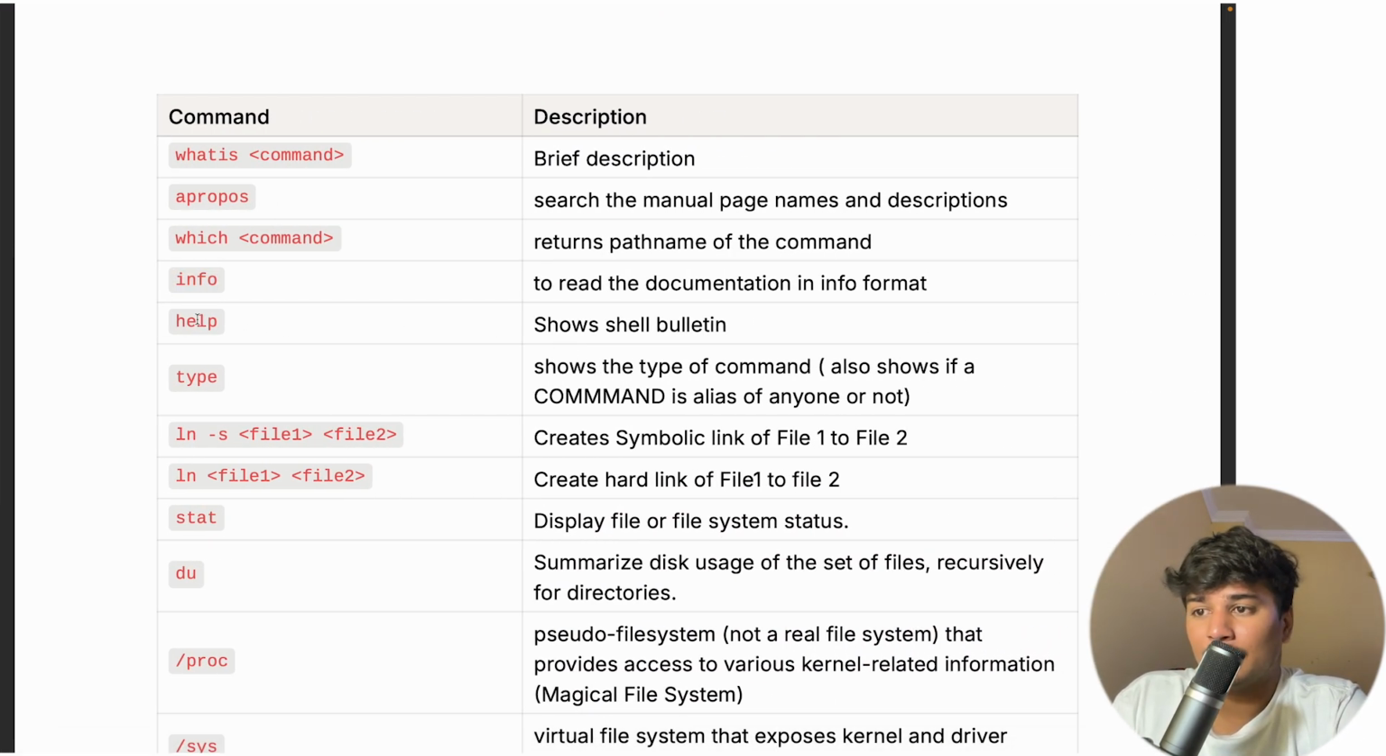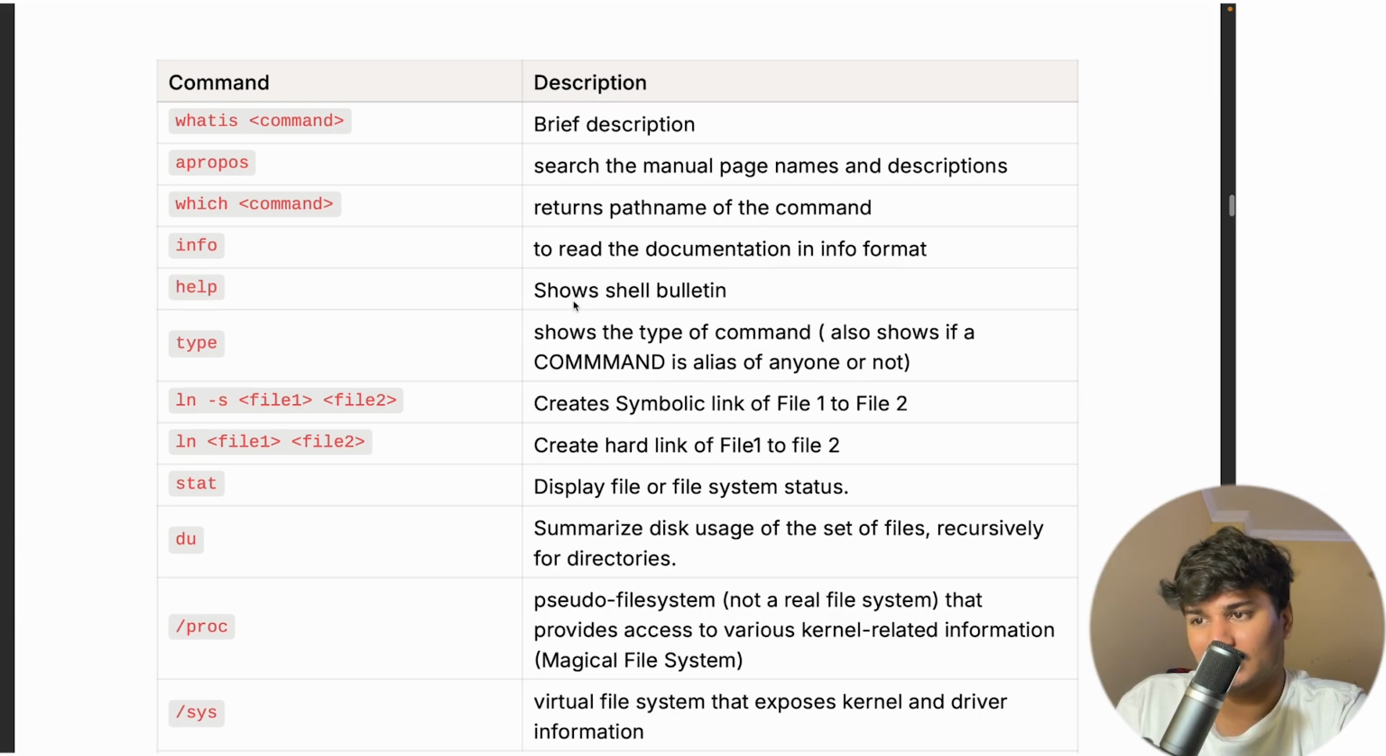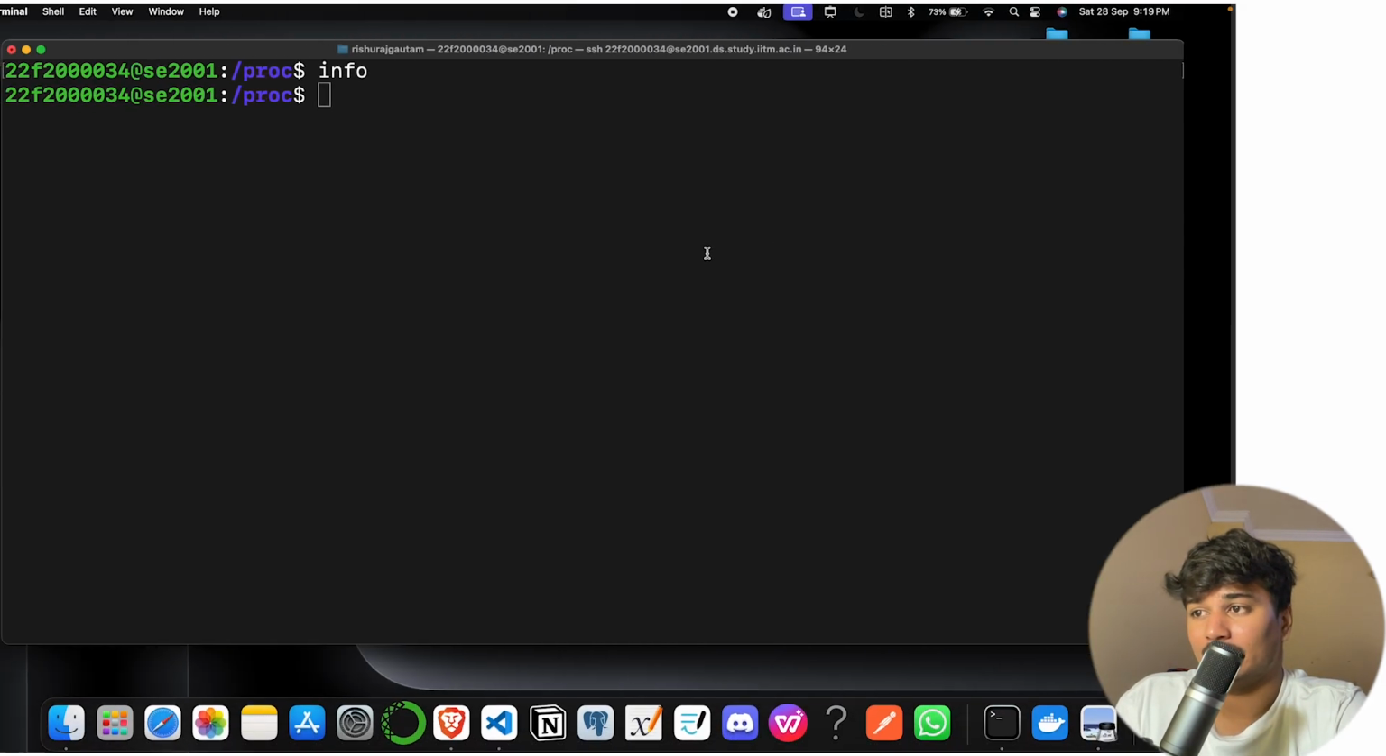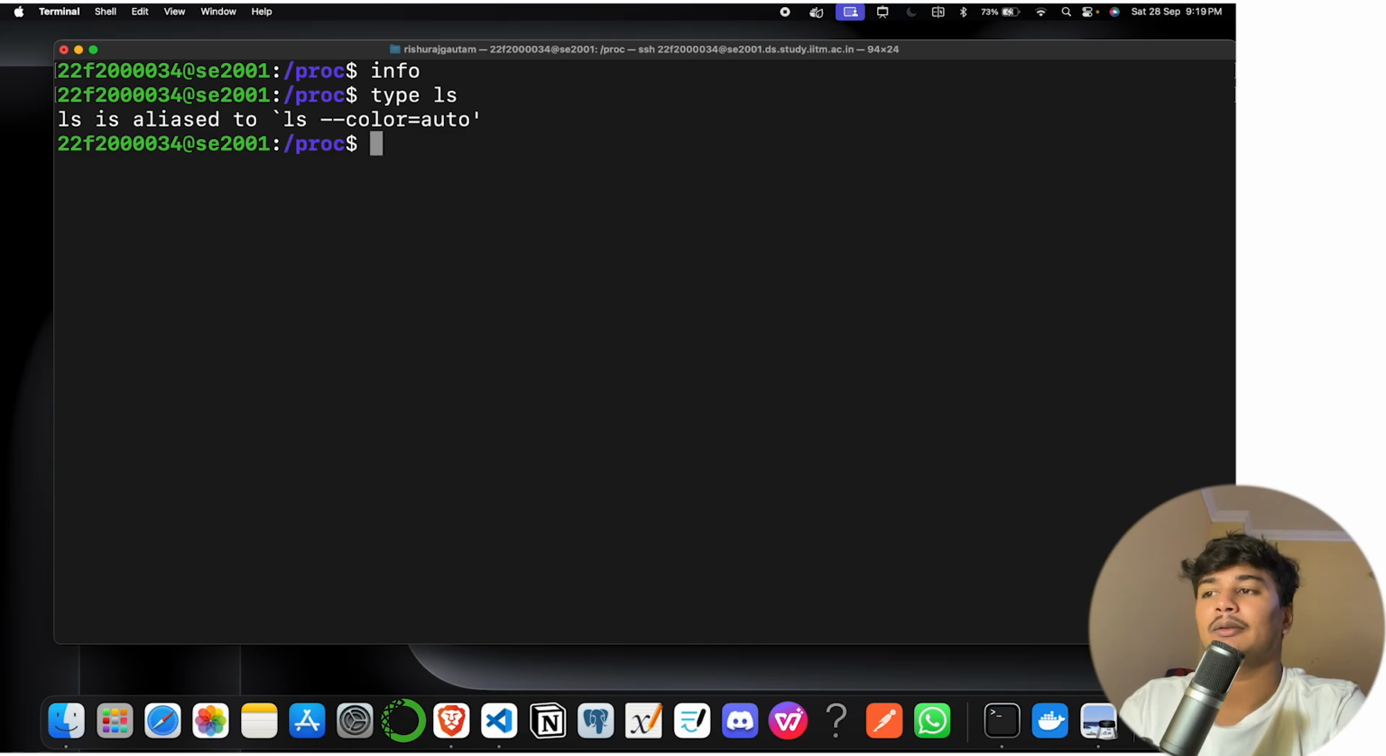Then there is the help command, which shows shell builtins. The help command, you obviously know what it will show. Then there is the type command. The type command will show the type of a command. So let's say if I say type ls, it will show this is an alias. Yes, that's what I was saying.